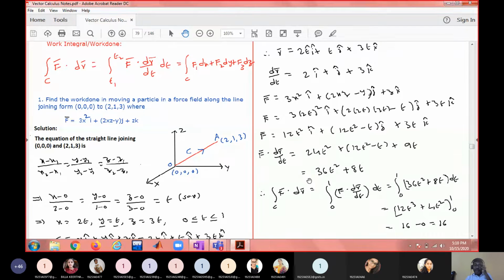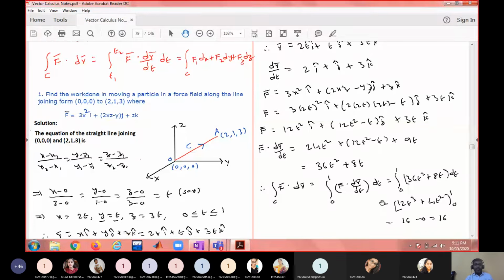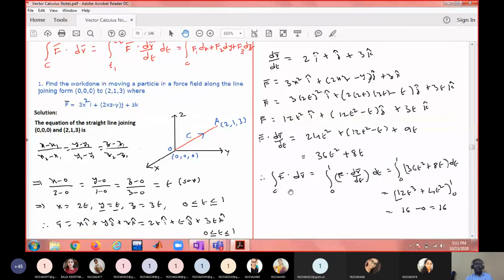Find f bar dot dr bar by dt. The t limits are from 0 to 1. Why are the t limits from 0 to 1? Because y equals t, and y is varying from 0 to 1. So t is also varying from 0 to 1. Or if you want, z limits are from 0 to 3. z is nothing but 3t. 3t varying from 0 to 3 means t varying from 0 to 1. So whichever variable you use, you will get the same limits for t. So substitute all this simplified expression here and integrate from 0 to 1, and you will get the line integral. So this is how you do it when the curve is in space.